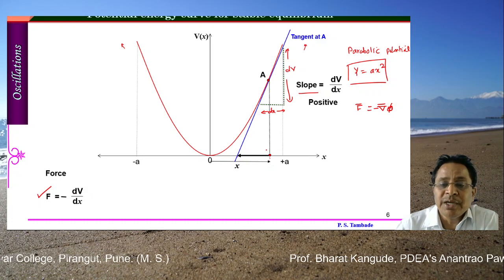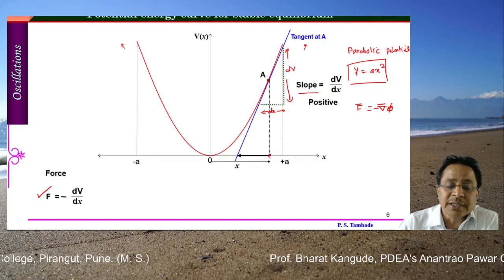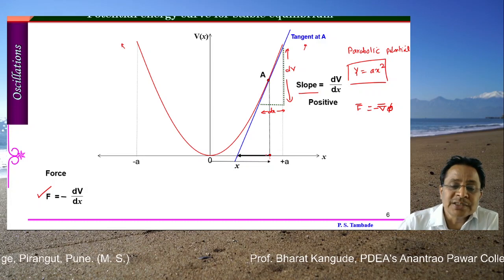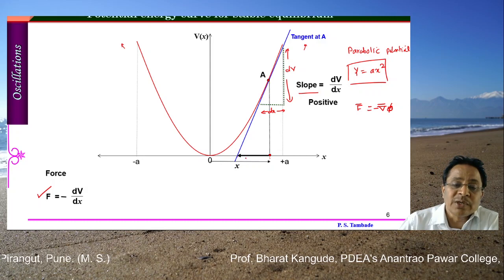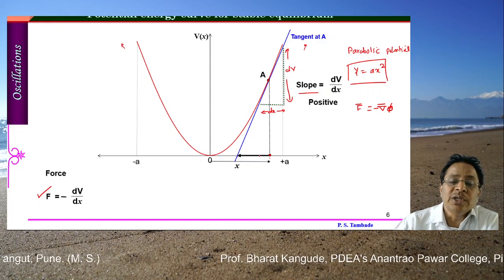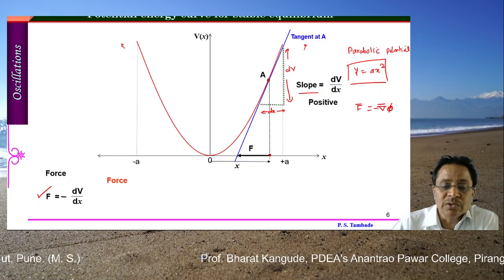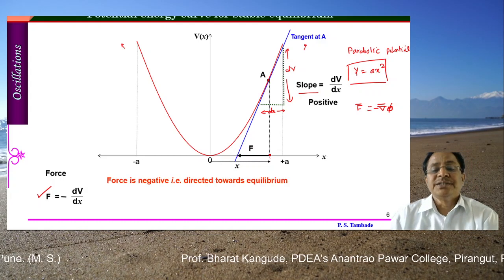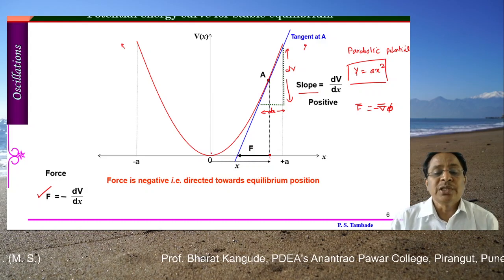Since dV upon dx is positive, this F is directed towards the negative x-axis, so it has a negative direction, meaning opposite to the direction of the displacement. That's what is shown by this big arrow, and therefore this is the force we have drawn there. This force is negative, that is, it is directed towards the equilibrium position. This O is the equilibrium position in this case.